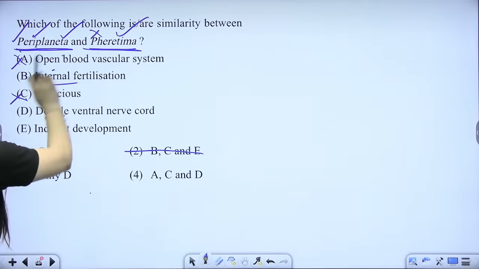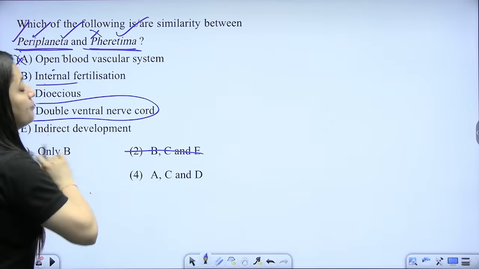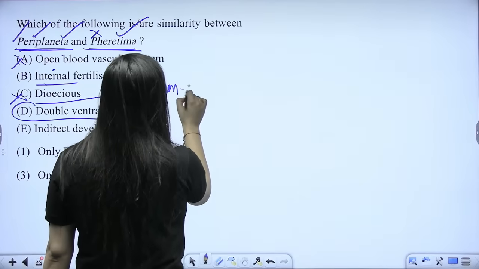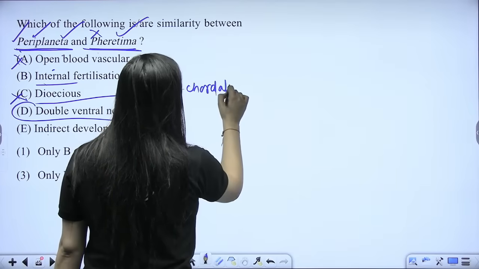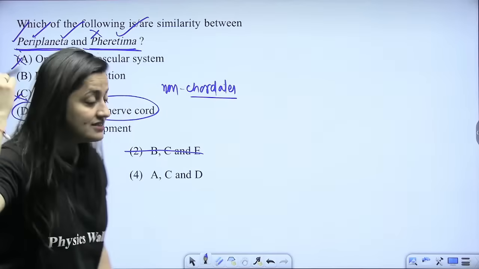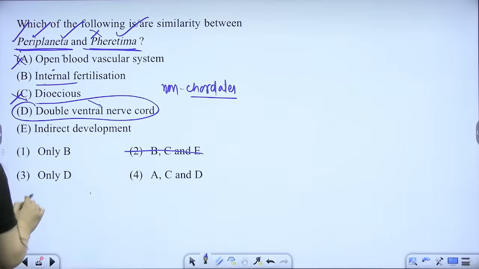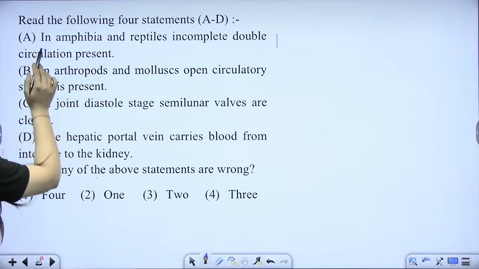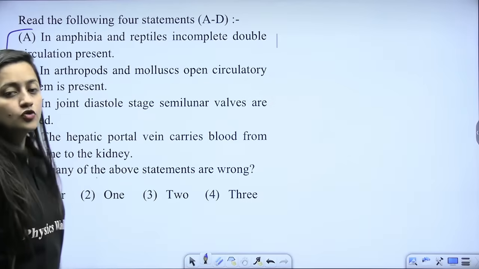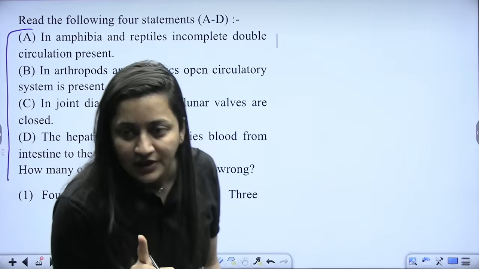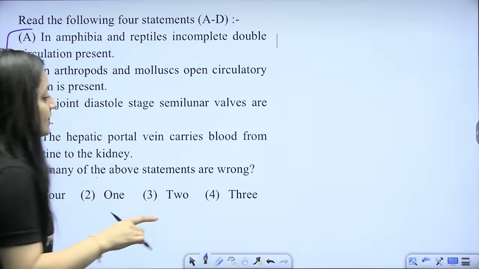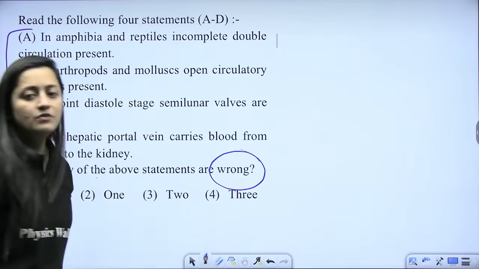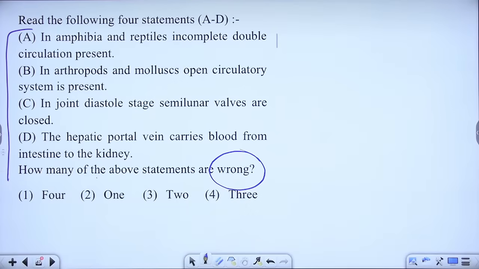But if I see the similarity in these two, they both are non-chordates. We are the chordates, we have the nerve cord on the dorsal side. So yes, they have double ventral nerve cord. So I believe only D is correct. Yes, it is. So next question. Four statements are given, beta. So how many are wrong? In this particular topic, which one is the keyword here? It is the wrong. Quick, everybody.